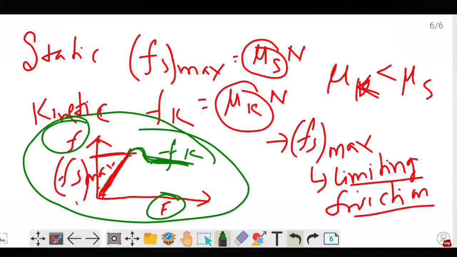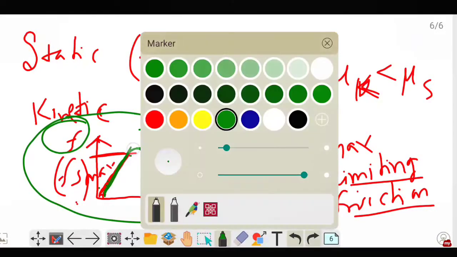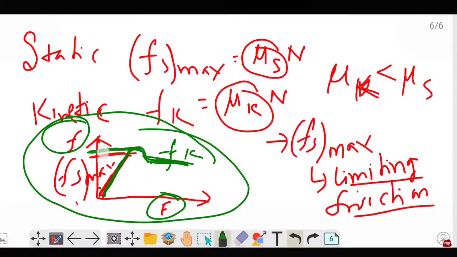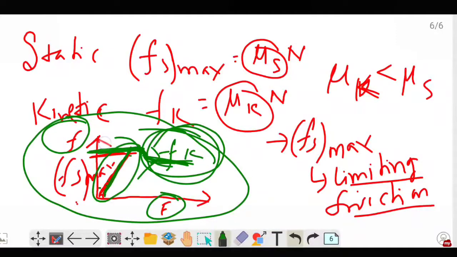Here it is a straight line because as the applied force increases, the static friction also increases, and then the static friction acquires a maximum value, which is called the limiting friction. So limiting friction is the maximum value of the static friction. If the applied force is increased beyond the limiting friction, the body will start moving. Here the friction force is called kinetic friction. So in motion we have kinetic friction, in static condition we have static friction.